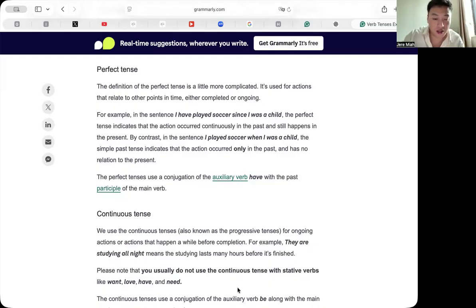So the continuous tense, also known as the progressive tenses, we use for ongoing actions or actions that happen a while before completion. Completion, right? Yep, you got it. So the continuous tense or progressive tense is really just used to talk about actions that are ongoing or in progress at a certain time. Like you said, it's for things that are happening right now or were happening in a certain moment and aren't finished yet. So yeah, you totally got that down.